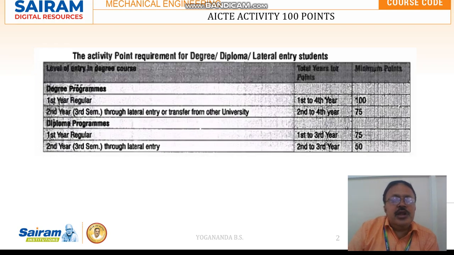And the student who is getting admission through lateral entry, that is to second year, he has to plan his activity from third semester to 8th semester, anywhere in between as per his convenience. And the minimum points to be scored is 75.